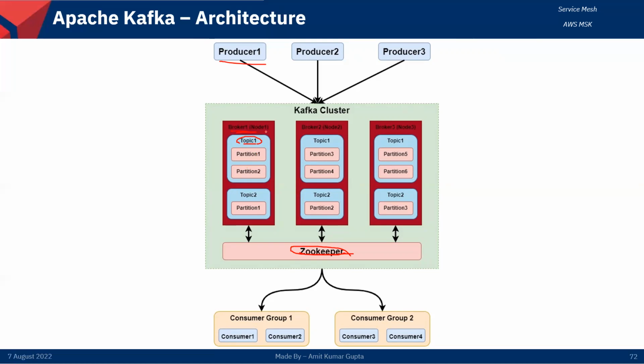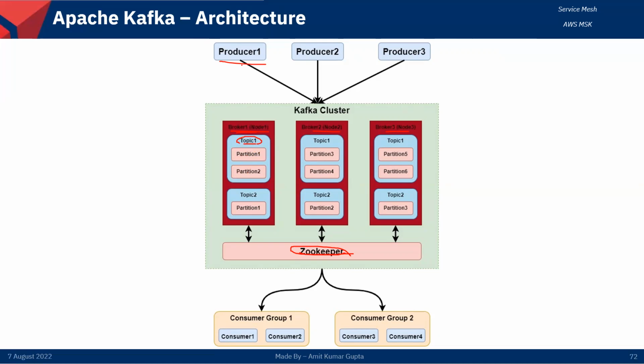A broker is nothing but a node, so we can use multiple nodes, and each is called a broker. In a broker, we can create multiple topics, and under the topics, we can create multiple partitions. A partition just contains ordered messages from the producer. Writing on each partition is a sequential process, which increases Kafka performance.